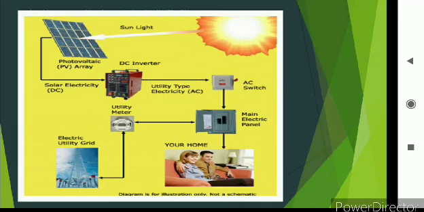Here you can see the graphical presentation, where lots of solar photovoltaic cells are arranged in the form of an array. They are made of germanium or silicon-like material, and the energy is produced in the form of DC. Then an inverter is used to convert it into AC,